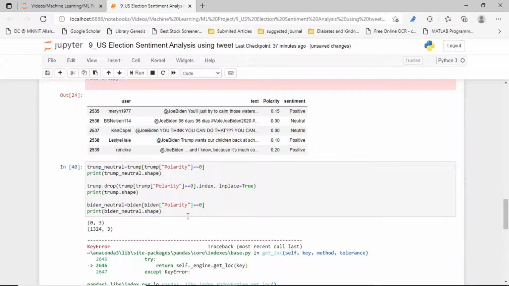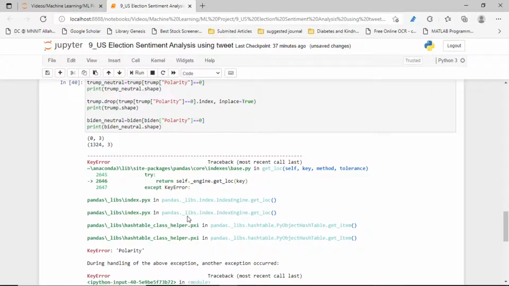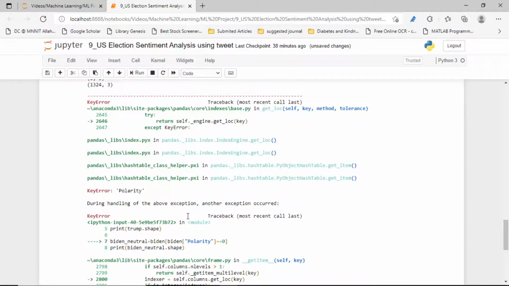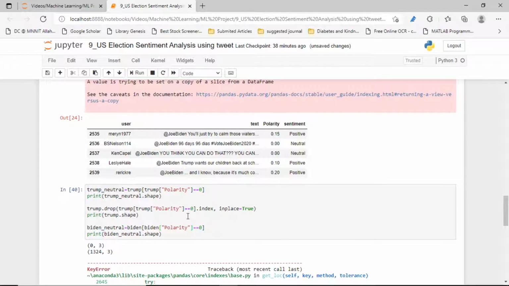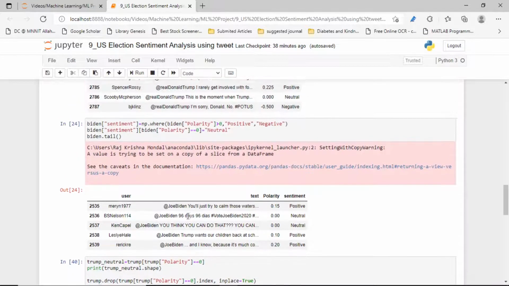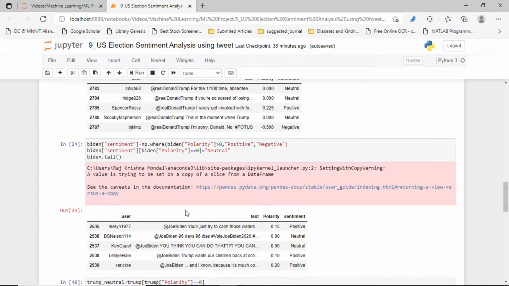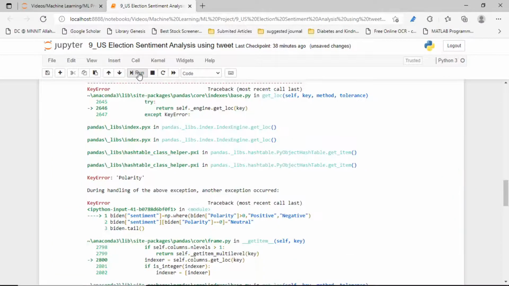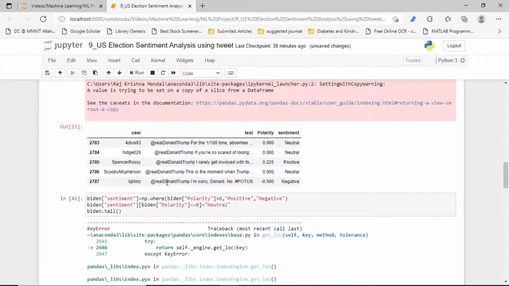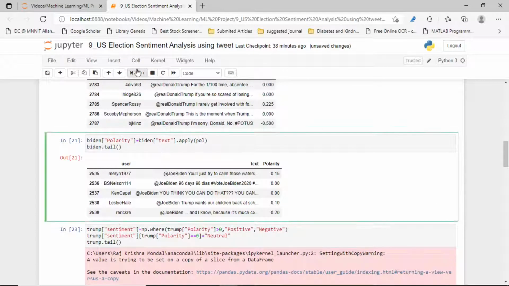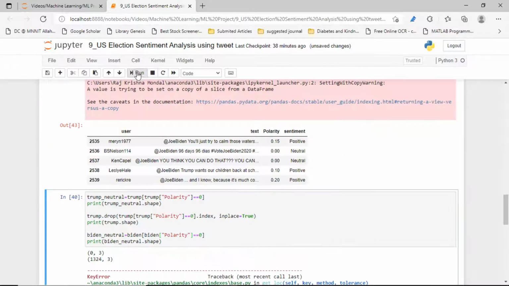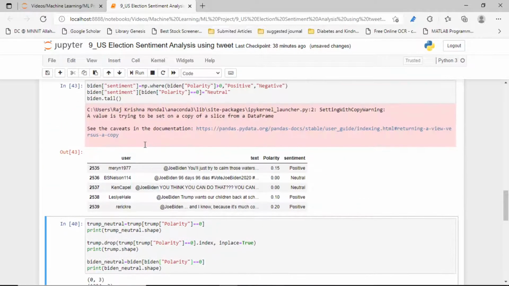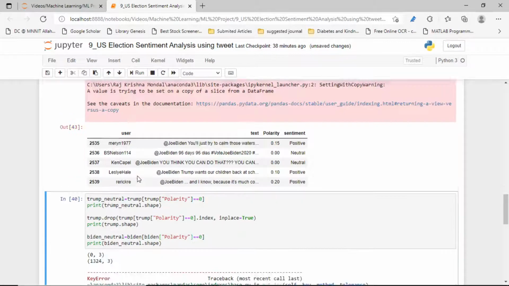Polarity is equal to 0. Till now it's okay, this tail is okay.